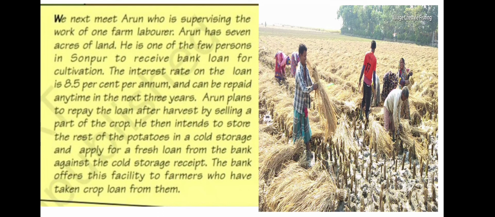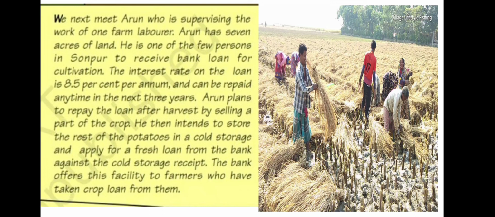He then intends to store the rest of the potatoes in cold storage and apply for a fresh loan from the bank against the cold storage receipt. So the bank offers this facility to farmers who have taken crop loans from them. So here is one more person. His name is Arun.